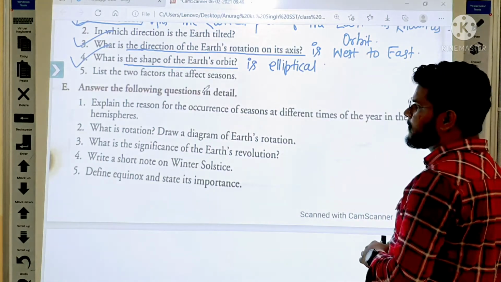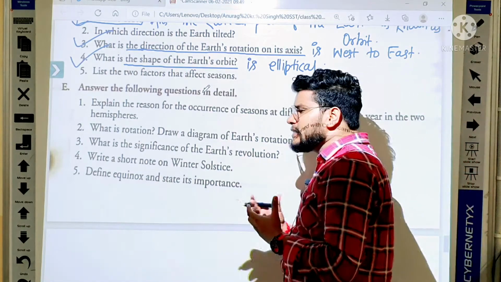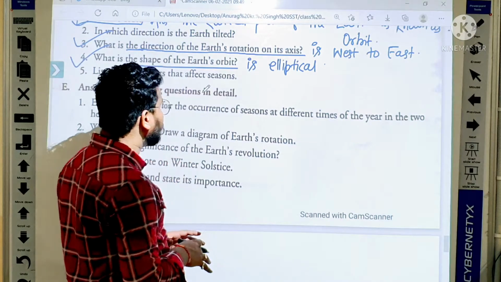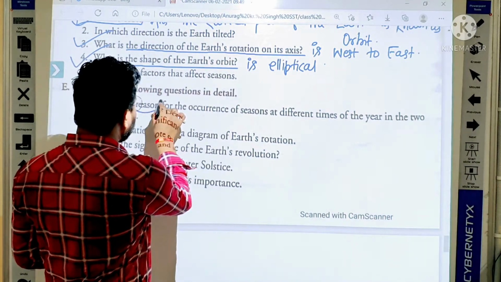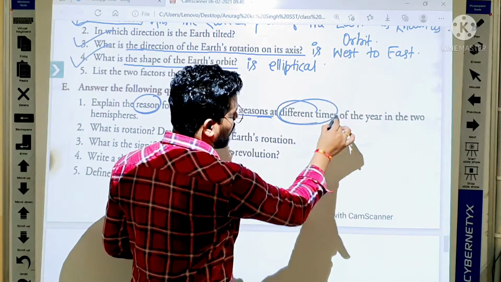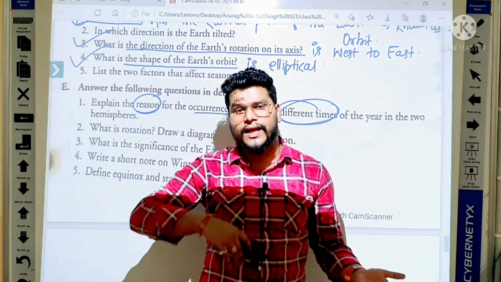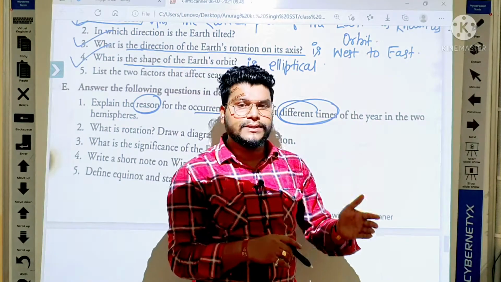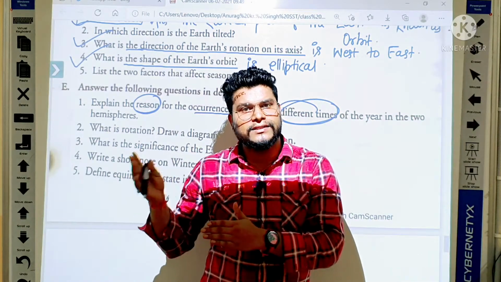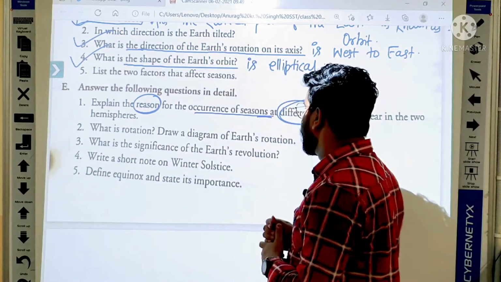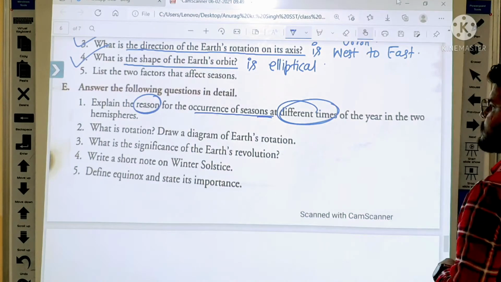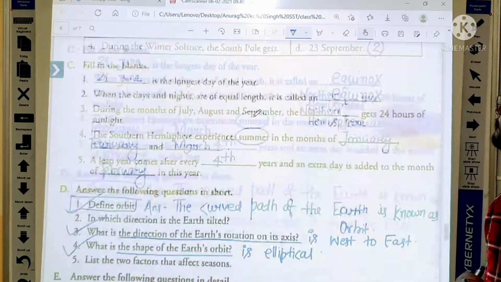So student, these seasons change, and we have to write the reason. Explain the reason for the occurrence of season at different times in the northern hemisphere and in the southern hemisphere. Sometimes winter and summer in northern hemisphere, and sometimes winter and summer in southern hemisphere. So yes, everybody please write down its answer.